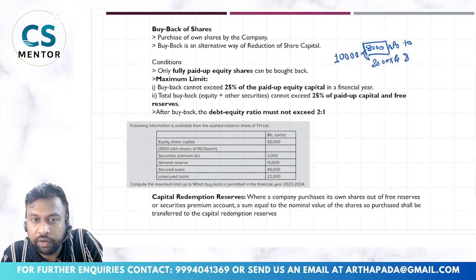So only fully paid up equity share capital can be bought back. And if I have to go for this, then firstly I have to make these partly paid shares into fully paid shares. I have to make that call. I have to make all the shares fully paid up, then I have to proceed for the buyback. Hope you have understood this part.